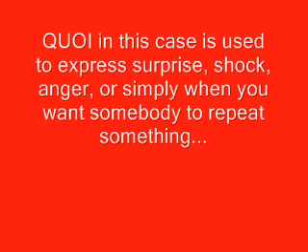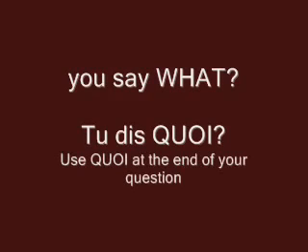But here is another case where you should use quoi when you mean what. This is a question in English for you: you say what? Here, what is at the end of the question, and when you translate this into French, it becomes quoi. You say what will become in French tu dis quoi?